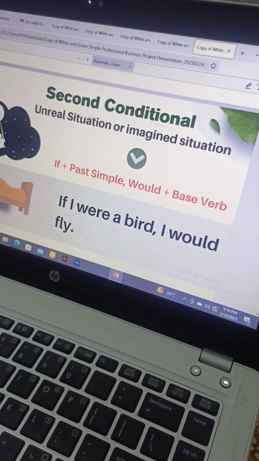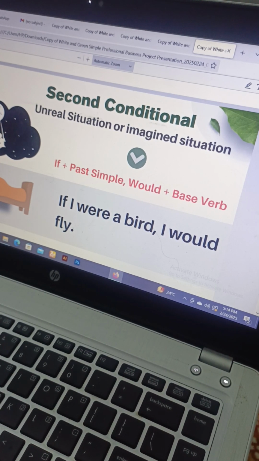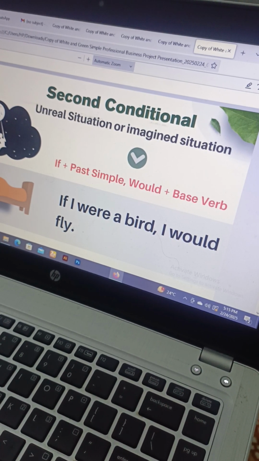So इसके क्या rules हैं? इसके rules हैं again if, but we'll use past simple. Before that we used present simple. Now we're going to use past simple. That's was and were, right?